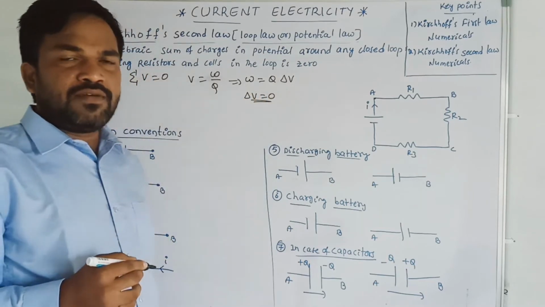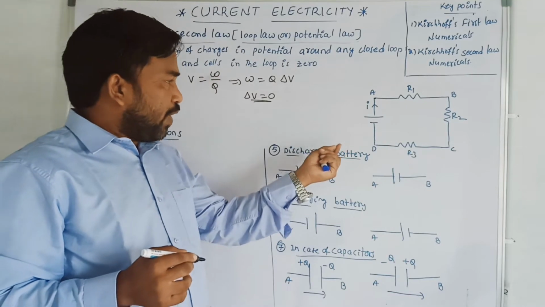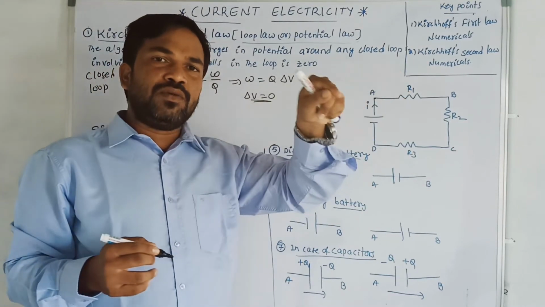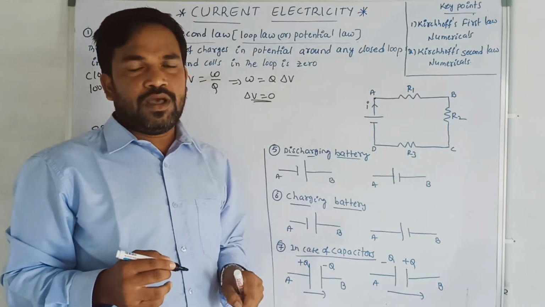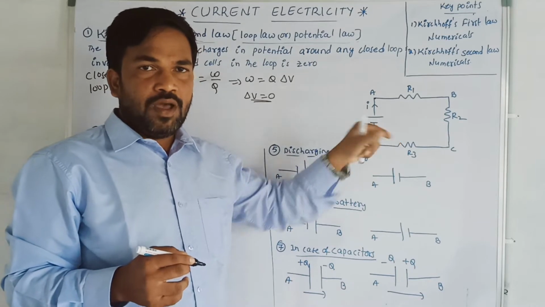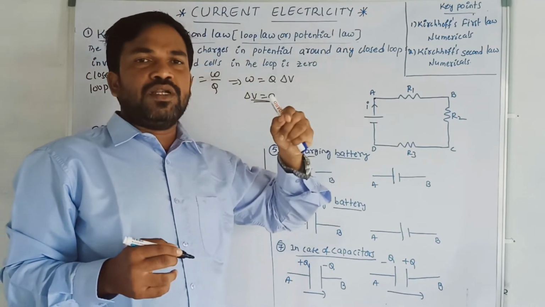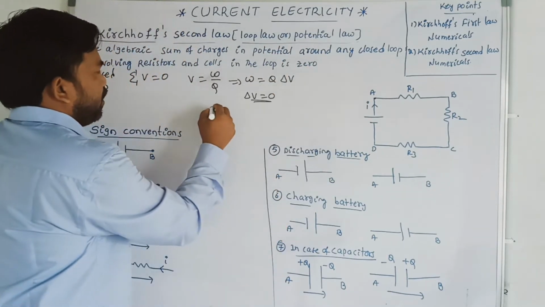What do you mean by delta V is equal to 0? In a loop, how much potential we are rising must be equal to the amount of potential we are going to drop.